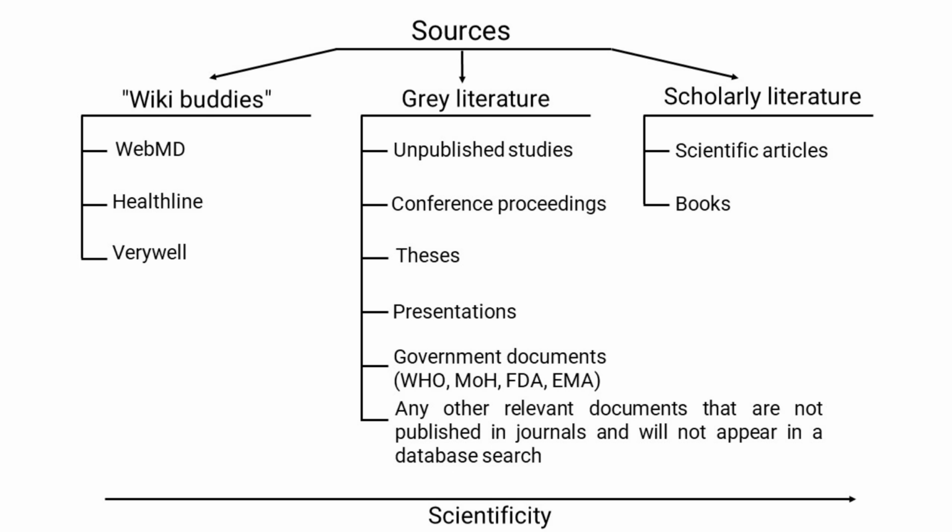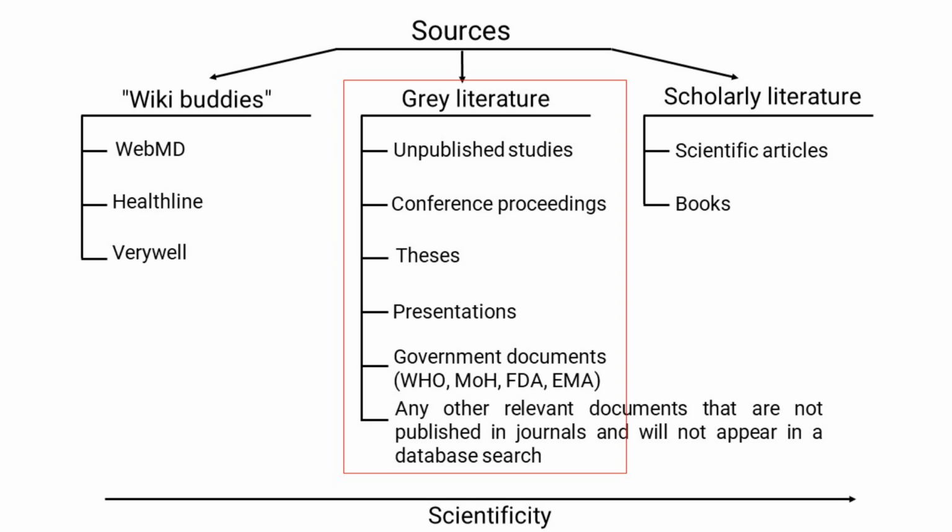As you can see in the diagram, sources of information in medicine and biology can be divided into three categories. I talked about this scheme in more detail in a video about biomedical databases. This lecture is dedicated to gray literature and national health organizations.